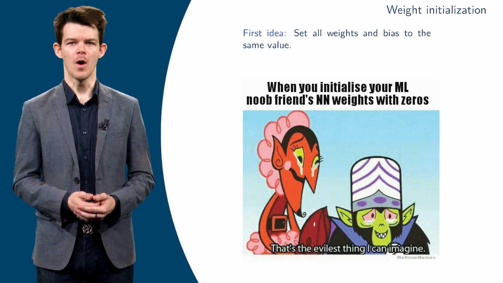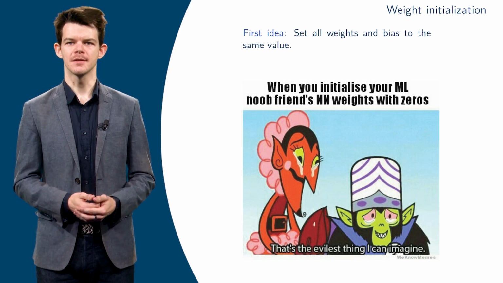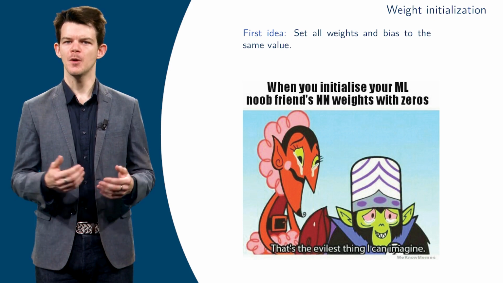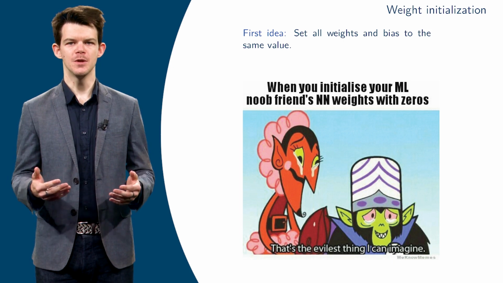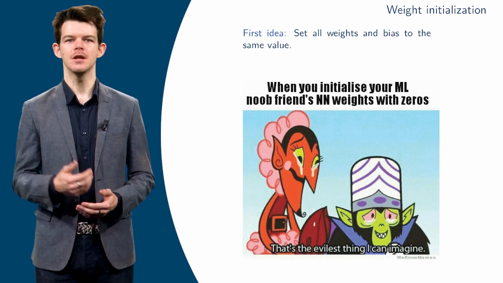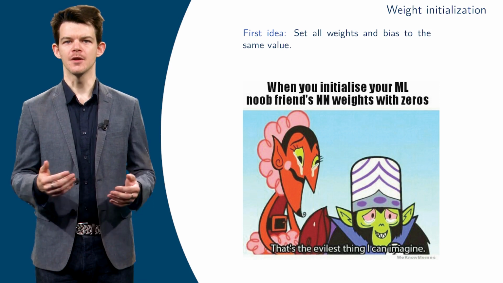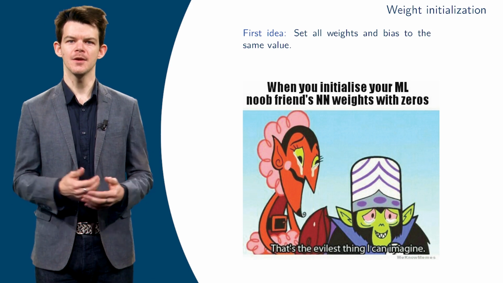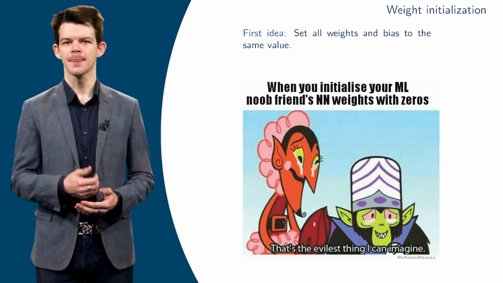To see why, note that each neuron in the network would have the same weights and bias. In particular, each neuron of a given layer would perform the same operation, therefore producing the same output. So the network could be reduced to a network in which each hidden layer contains only one neuron. This was not our primary intention, since we usually want many neurons inside a layer in order to model different relations between the input of the previous layer.